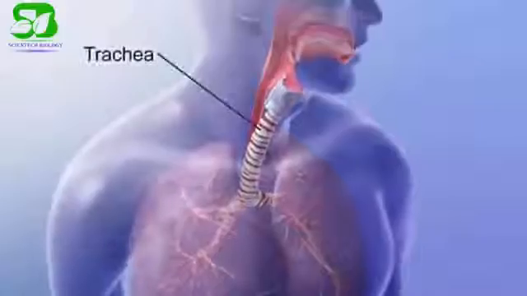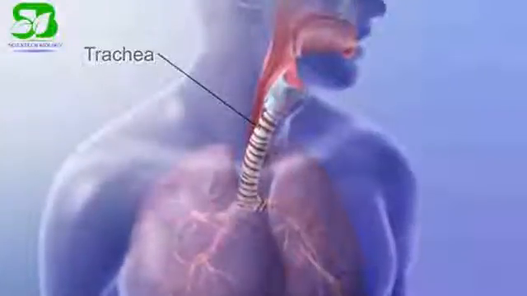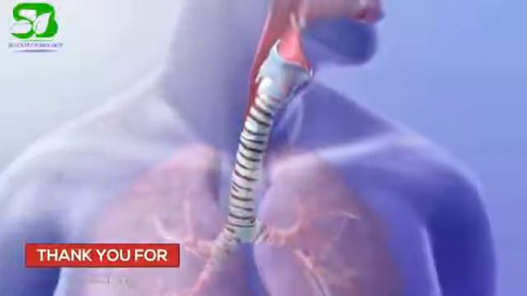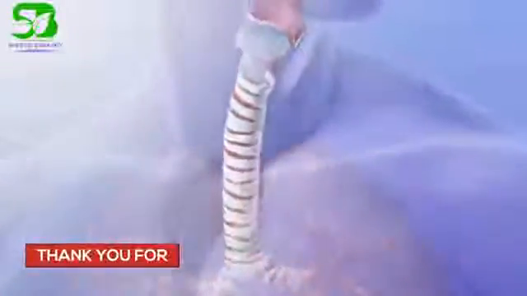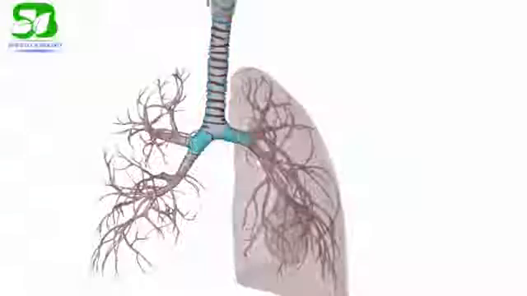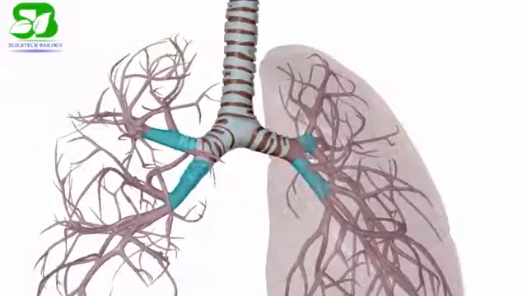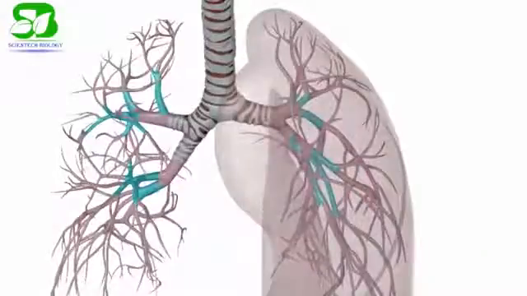The trachea extends from the larynx to the upper border of the T5 vertebra, where it branches to form bronchi. The trachea is supported by a series of C-shaped cartilaginous rings that allow the trachea to change shape to accommodate masses of food passing through the esophagus. The bronchi are the air passages into the lung that begin at the end of the trachea. There are 2 bronchi, one for each lung. The bronchi divide and redivide to form bronchioles.